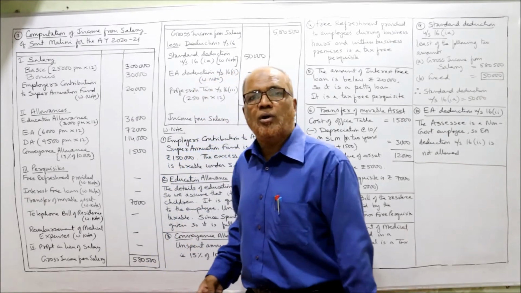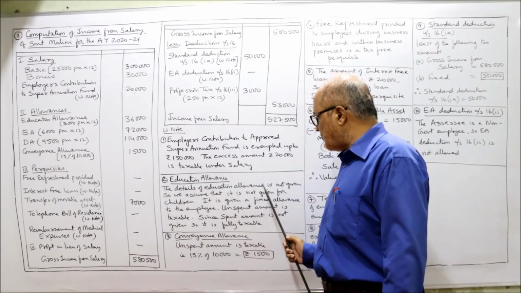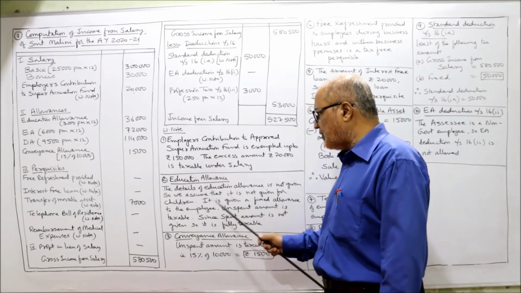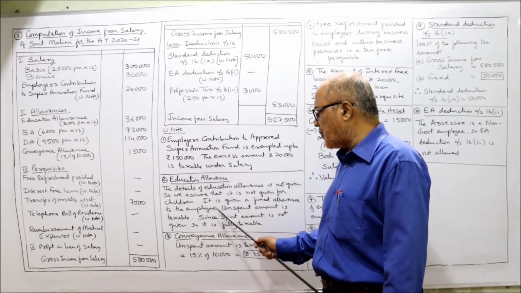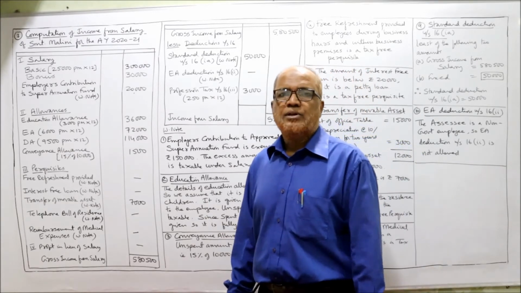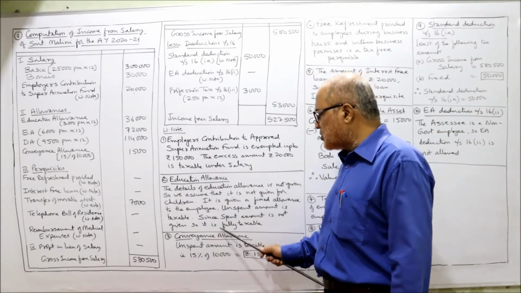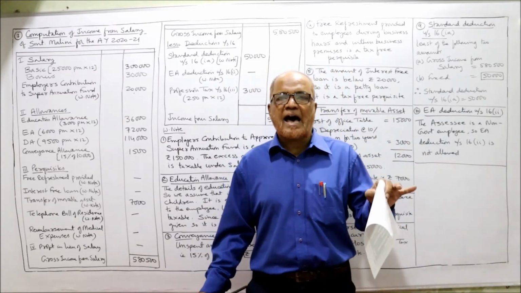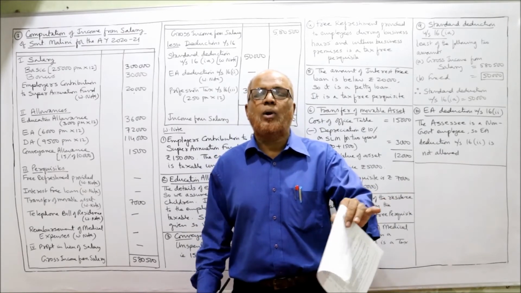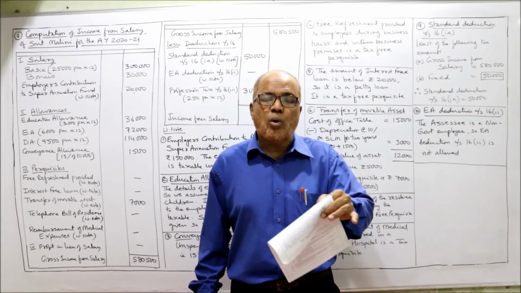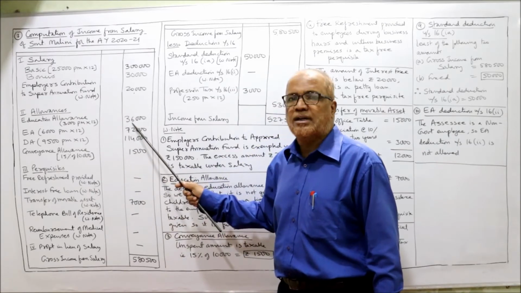So in working note you have to write down education allowance. The detail of education allowance is not given, so we assume that it is not given for children. First assumption, it is not given for children. It is given as fixed allowance to the employee. The provision of Income Tax Act is unspent amount is taxable. Since spent amount is not given, it is fully taxable. So we assume that the employee has not spent. That means the whole education allowance is fully taxable. So you have taken education allowance 3,000 per month into 12, 36,000.